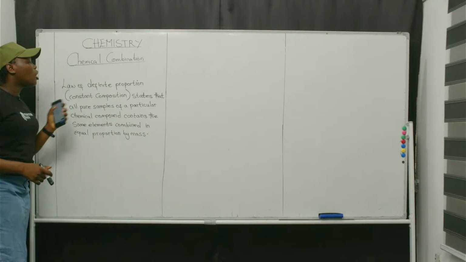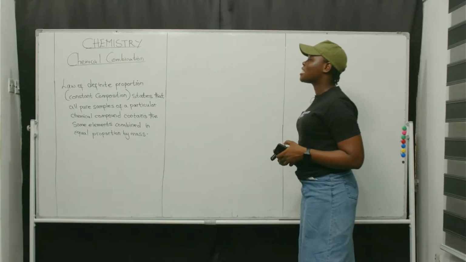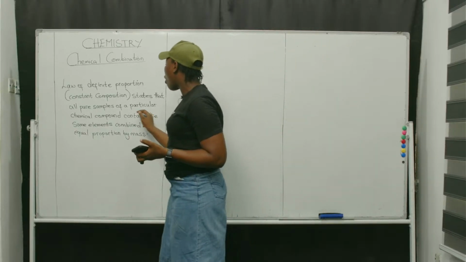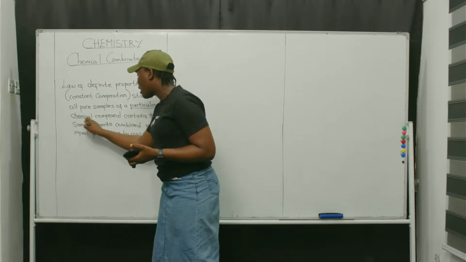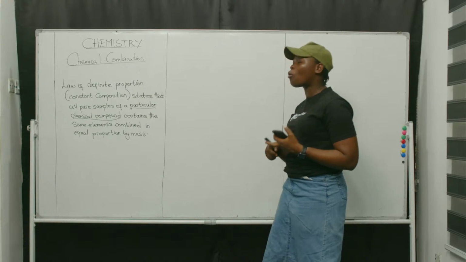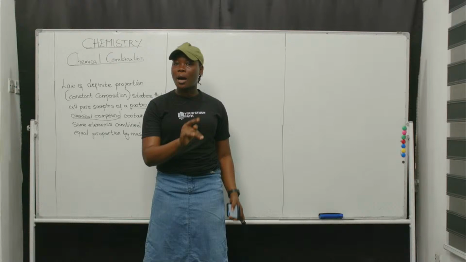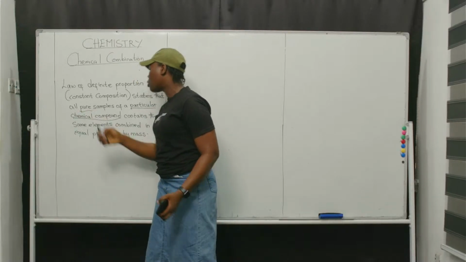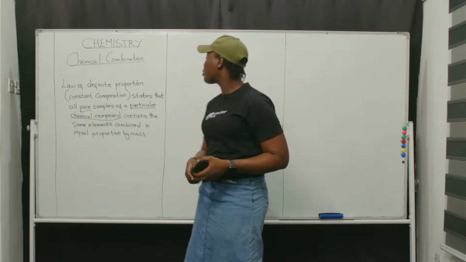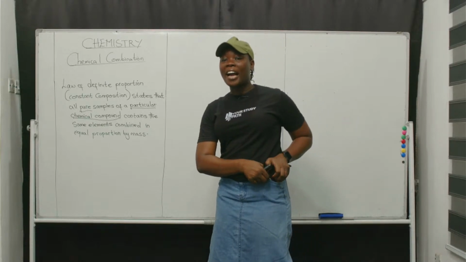Law of definite proportion, which is also called law of constant composition, states that all pure samples of a particular chemical compound contain the same element combined in equal proportion by mass. Let's take it again. It states that all pure samples, emphasis on pure, of a particular chemical compound, that means a certain chemical compound, contain the same element combined in equal proportion by mass.